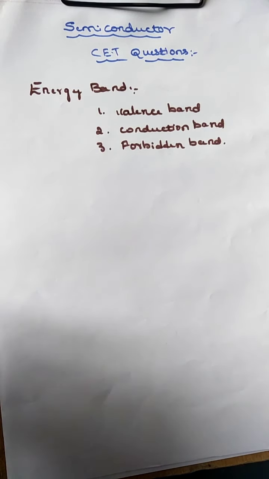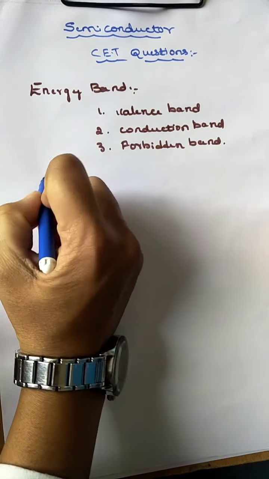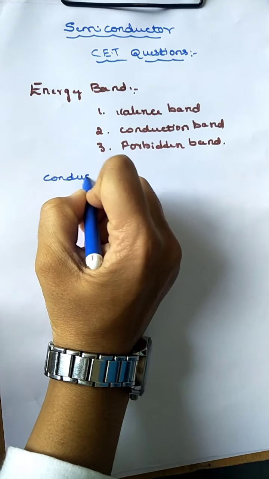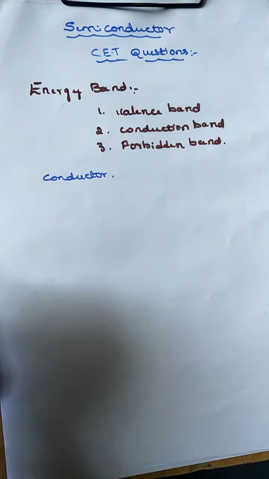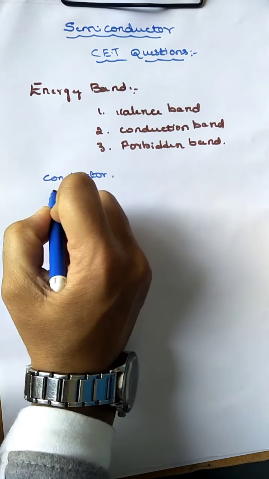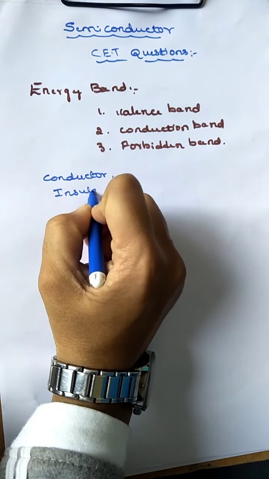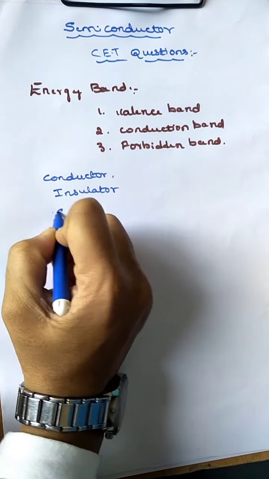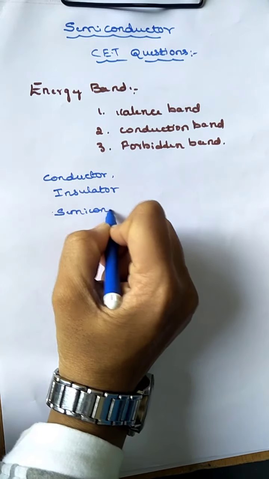On the basis of the energy band, we distinguish conductor, insulator and semiconductor.